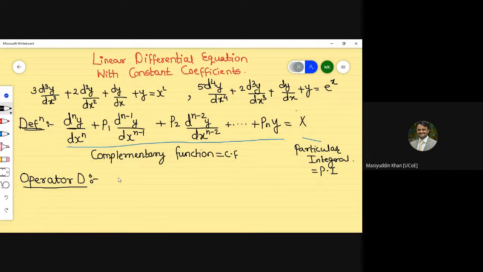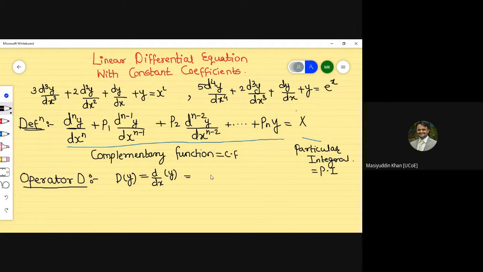When I say D of y, as I already mentioned, D means derivative with respect to x. So this means d by dx of y.